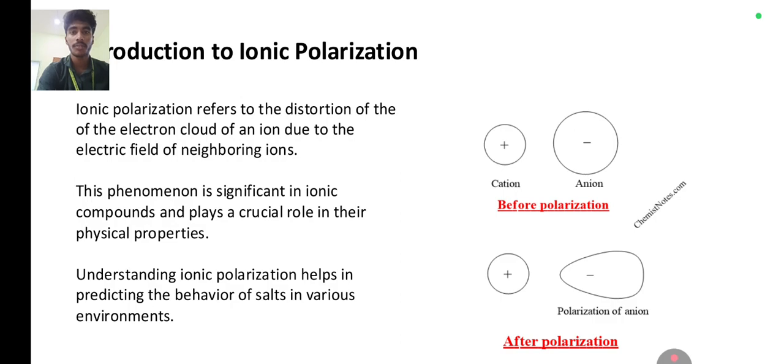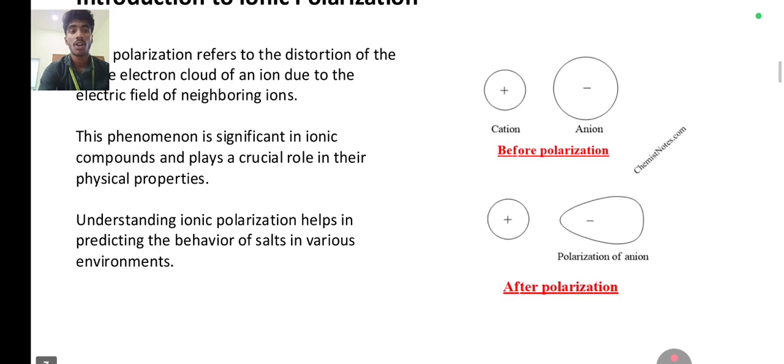This is where we see the physical properties; this is what the motion looks like before polarization. Understanding ionic polarization helps in predicting the behavior of salts in various environments. After polarization, the difference between the cation and the anion: before polarization it is in circular motion, whereas after polarization the cation stays in circular motion and the ion position has changed.